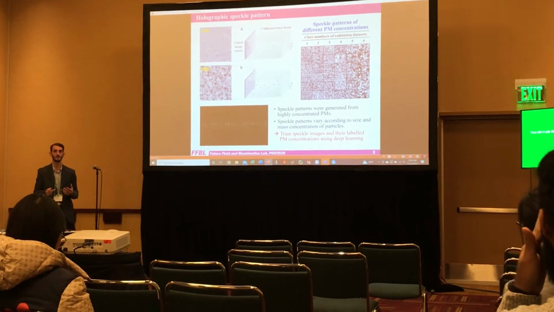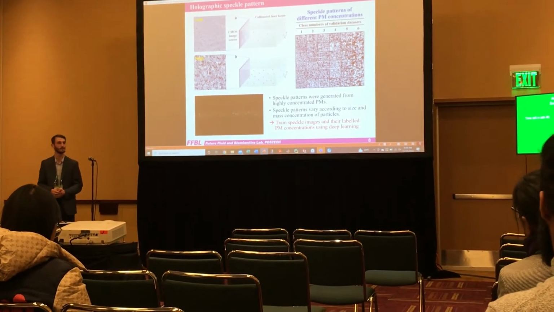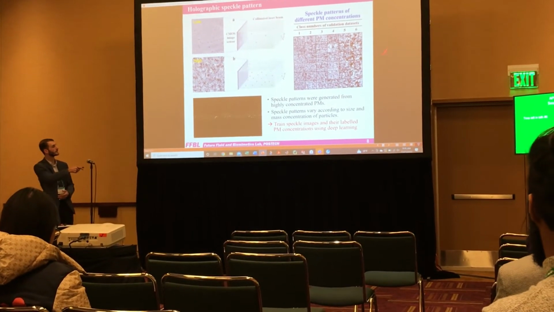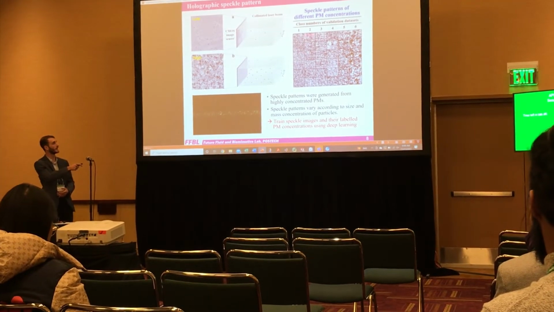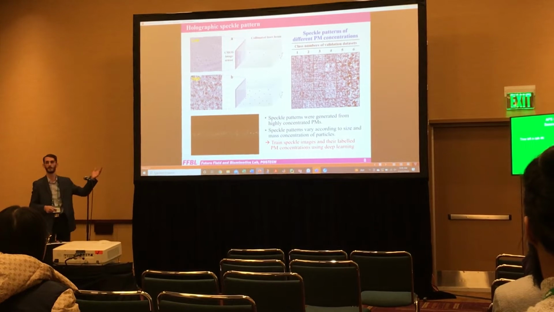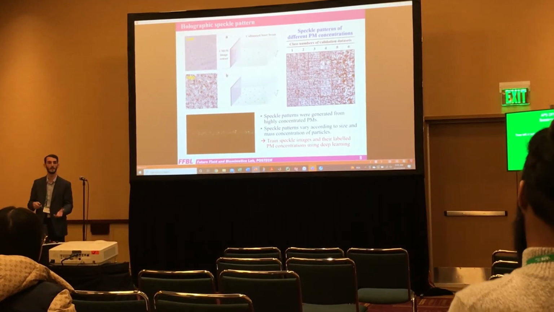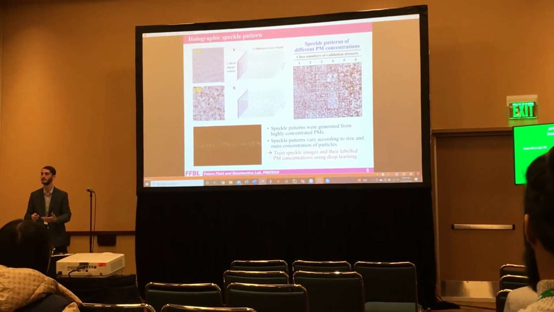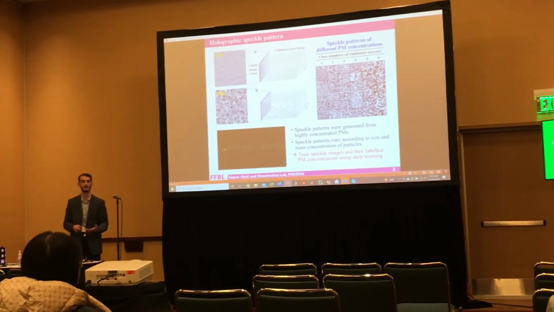And that's where the deep learning methods really come into play. By taking tons of different speckle patterns and assigning class numbers to them, we can train a model to detect those changes that we can visually tell, but might not be able to quantify ourselves. The model can do that for us and then predict what concentration of particulate matter is in that sample.